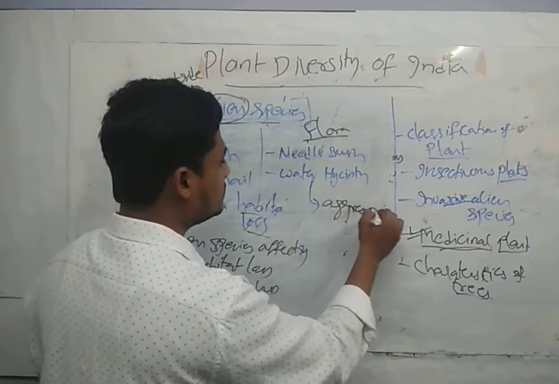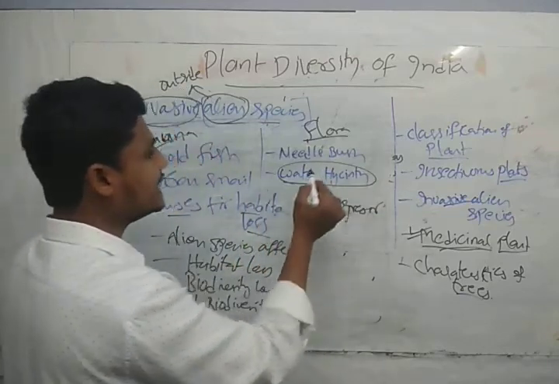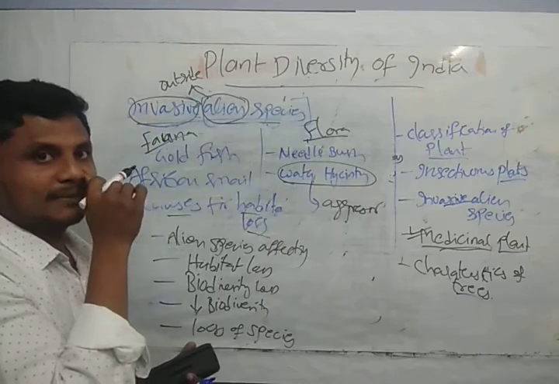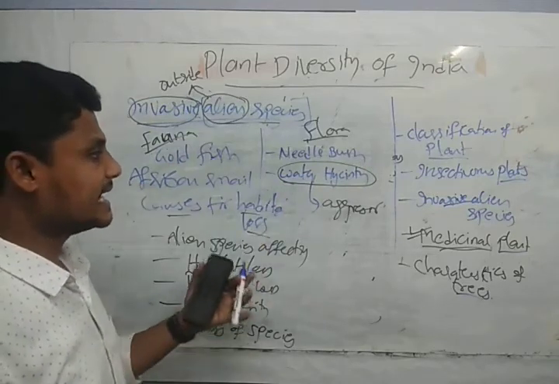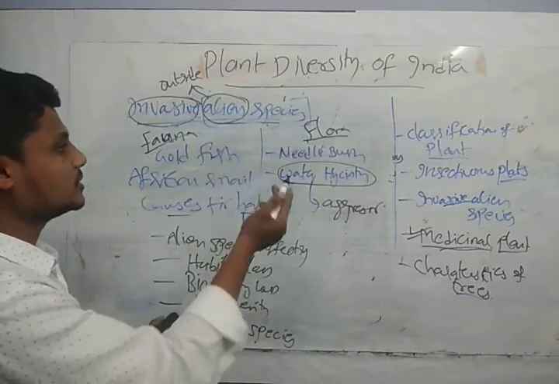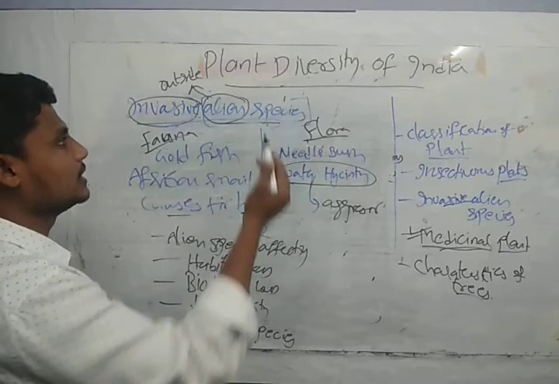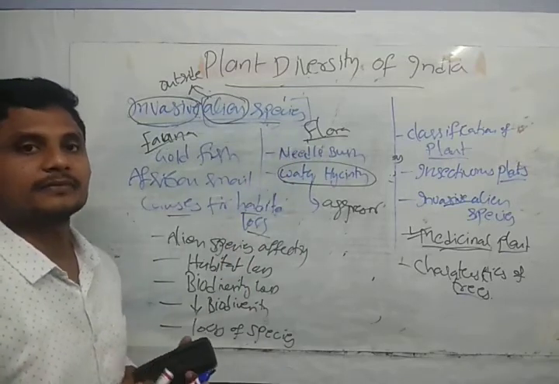So what do you mean by aggressor? Aggressor means this will make that area dominated. This is an aggressive species. So these are the two examples that we can take, the needle bush and the water hemp, of the flora and fauna of invasive alien species, guys.